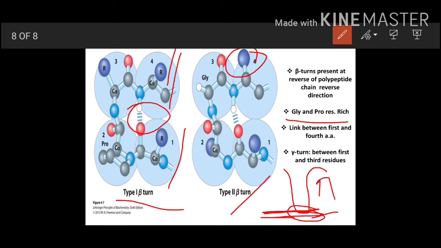Another secondary structure is the gamma turn, which is very unusual, in which you have the bond between the first and third amino acid residue. Here we have first and fourth, and there we have first and third, and this one is very unusual, not commonly present. So you got it: we have primary structure as a single polypeptide chain, secondary structure as alpha helix and beta pleated sheets, beta turns, and another is gamma turn.